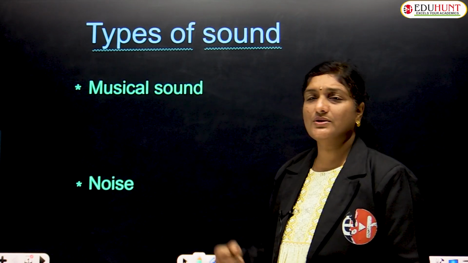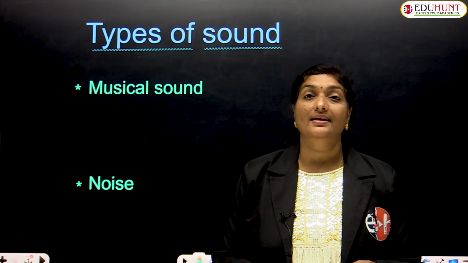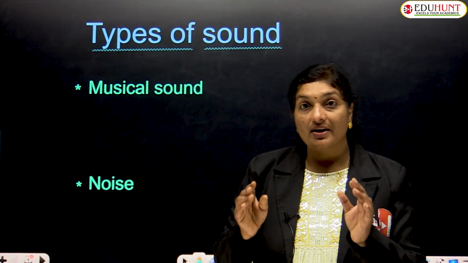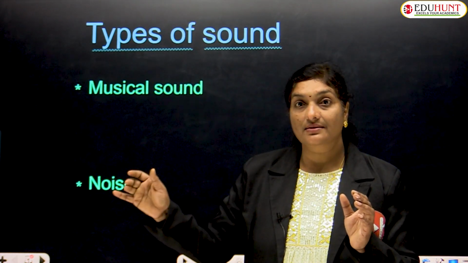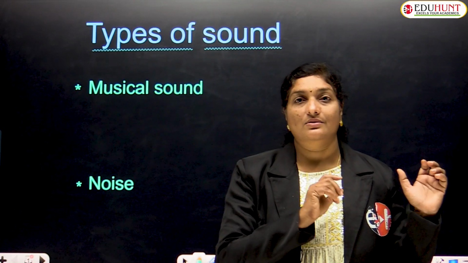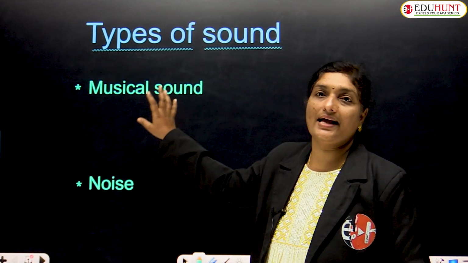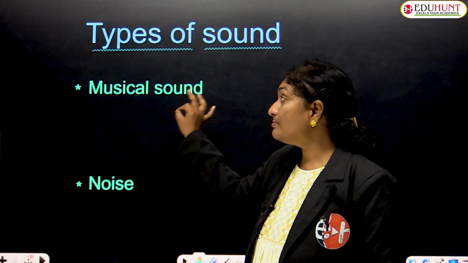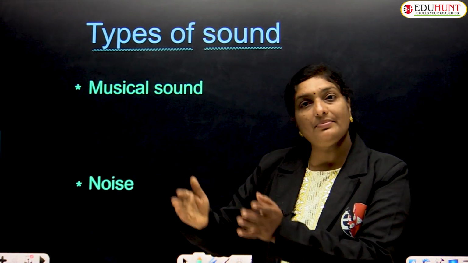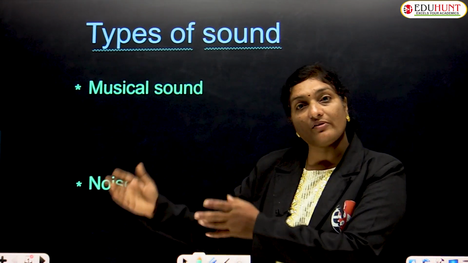Generally musical sound is produced by instruments like sitar, guitar, violin, drum, and even sea waves and the chirping of birds. These sounds are very pleasant to hear, so they are categorized as musical sounds. These musical sounds can be reproduced because they have a definite pattern or definite waveform.